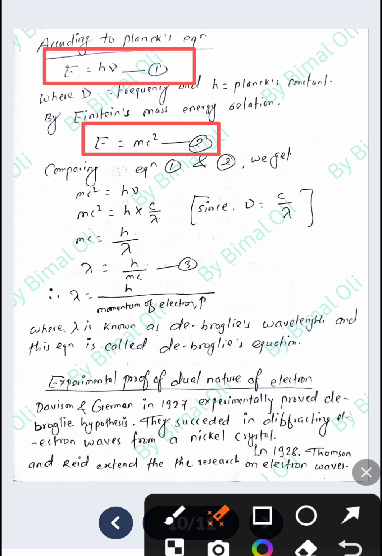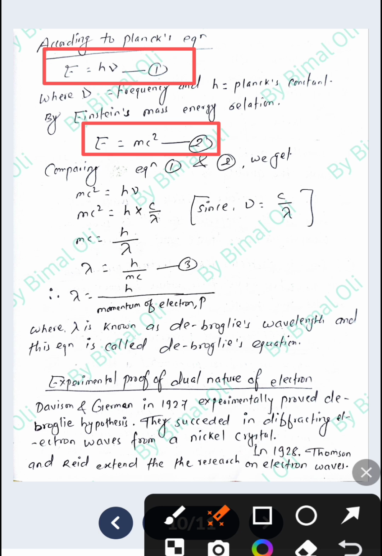We can put the value of nu is equal to c by lambda, since lambda is equal to c by nu. So mc square is equal to h c divided by lambda. So c cancels, and only one c remains here.